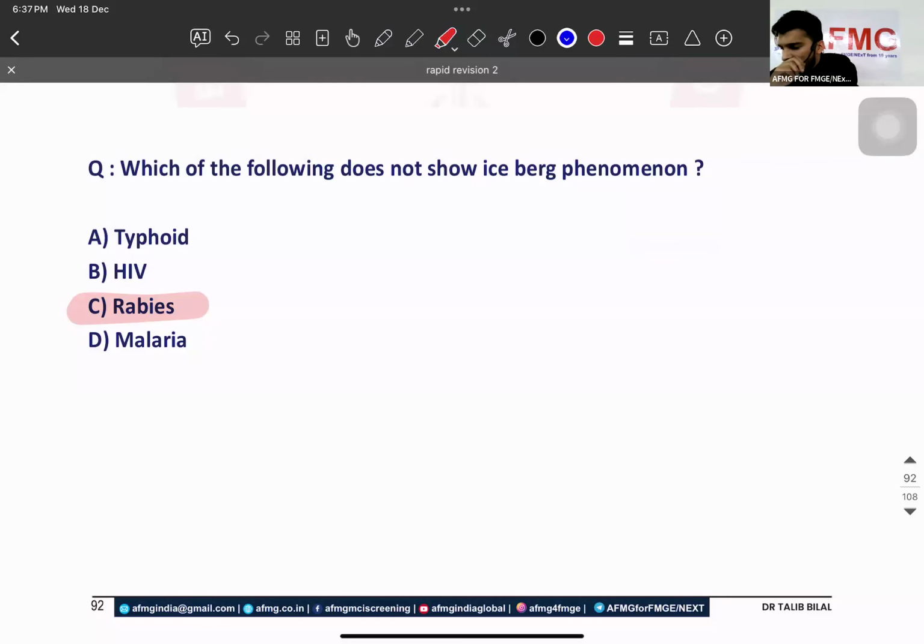Then, what are the investigations? BASU. B for blood culture, A for agglutination test or Vidal test, S for stool culture, U for urine culture. ठीक है? उसके बाद there is a classical type of diarrhea seen in typhoid. Pea soup diarrhea. कौन सा diarrhea दिखता है? Pea soup diarrhea. And which fever? Step ladder fever.